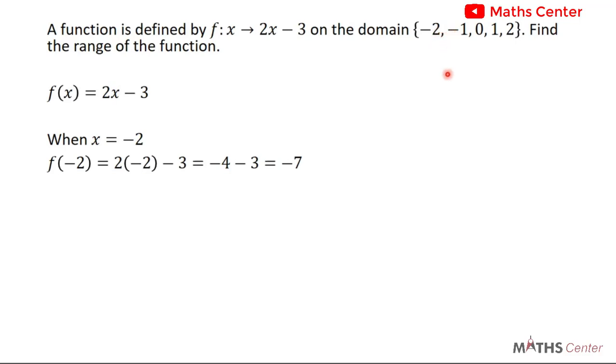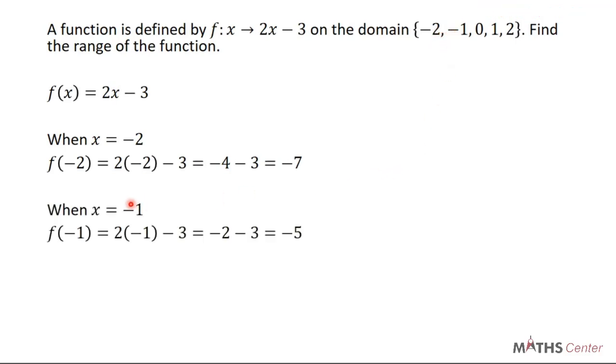You go ahead and find the image of negative 1. To find the image of negative 1, we say that when x is equal to negative 1, we are going to have f of negative 1. And this is going to give us 2 into bracket minus 1 minus 3. 2 times minus 1 will give us minus 2, minus 3. Minus 2 minus 3 will give us minus 5. So the image of negative 1 under this function is negative 5.